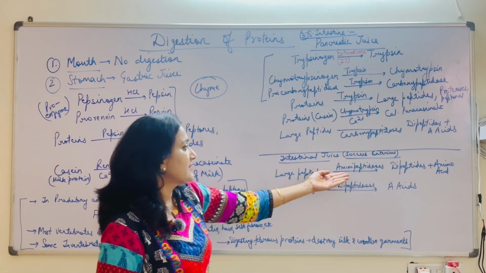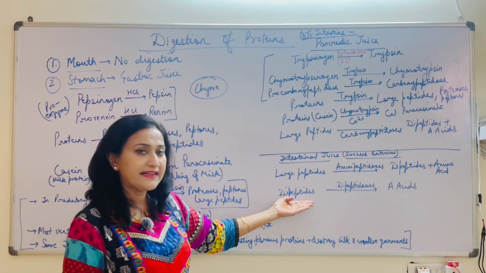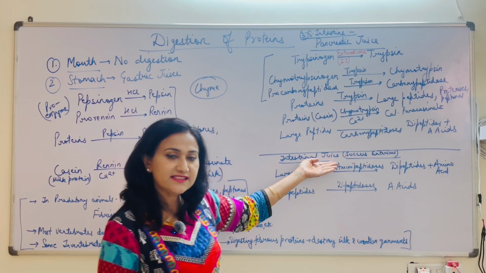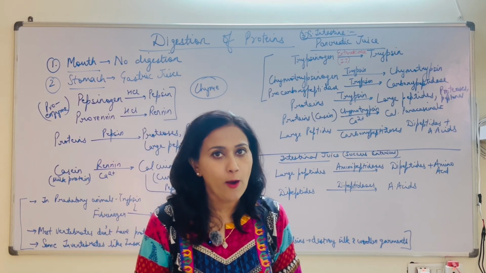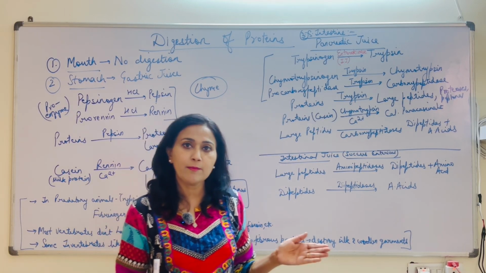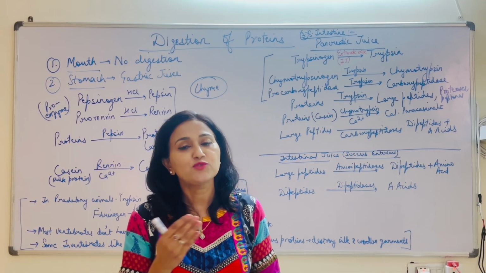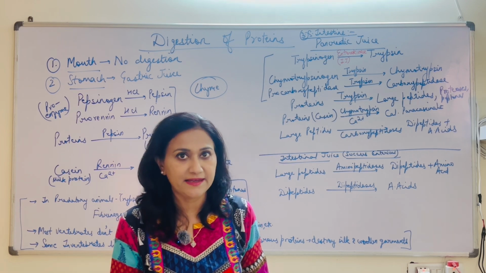So this is why the names suggest this. And ultimately the dipeptides will be acted upon by dipeptidases, a component of the intestinal juice, and ultimately the amino acids will be formed. This is the simplest form of the amino acids of the proteins, which will now be absorbed into the intestinal epithelium, and further assimilation will take place.